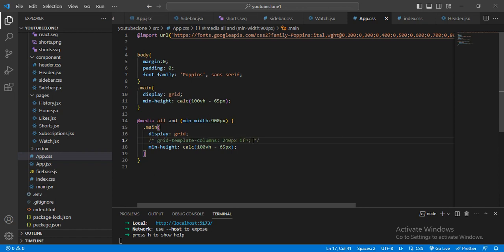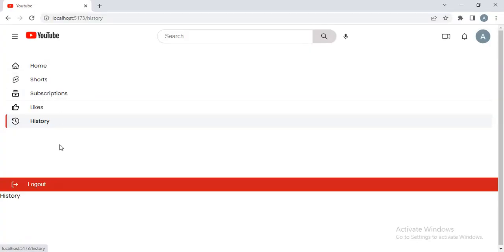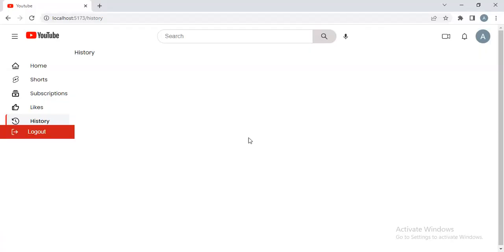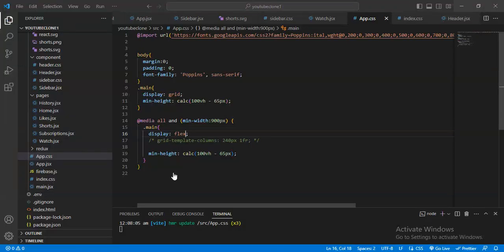Let me remove this for now and see how it looks. After that I will remove this grid. Now see, it looks like this, and here I had already given a minimum height, then why is it not taking effect?